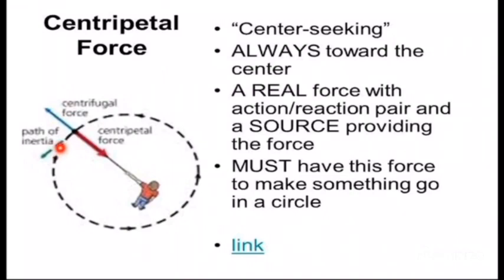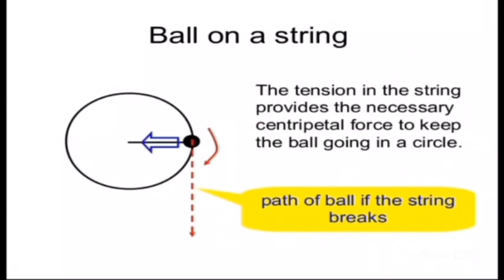Let us further discuss an example of a ball that is attached to a string. This diagram shows a ball tied to one end of a string rotating in a circle. The tension in the string provides the necessary centripetal force which keeps the ball moving in a circle.